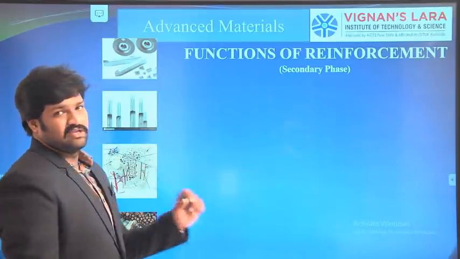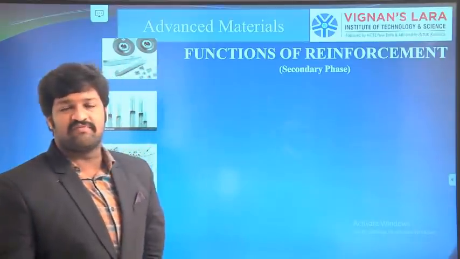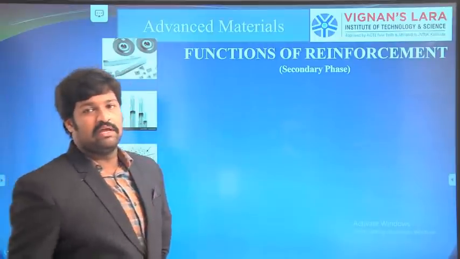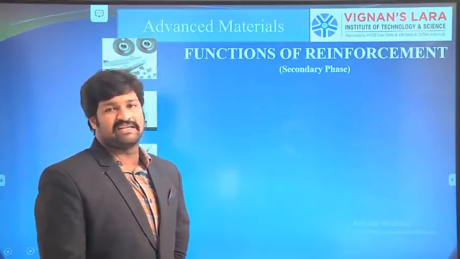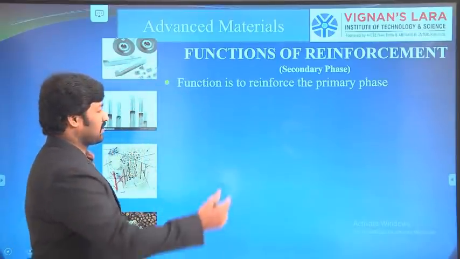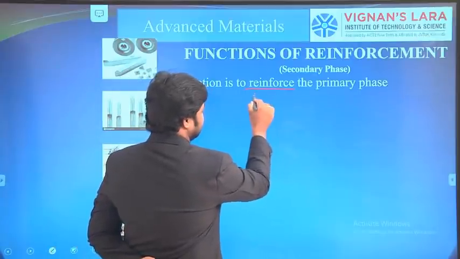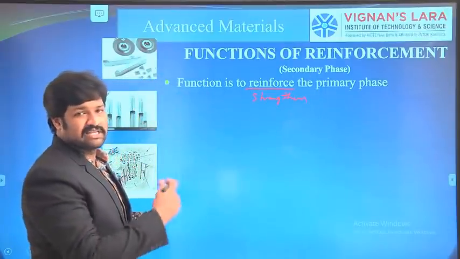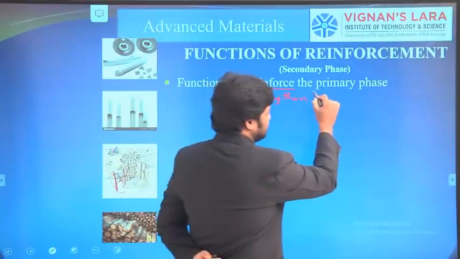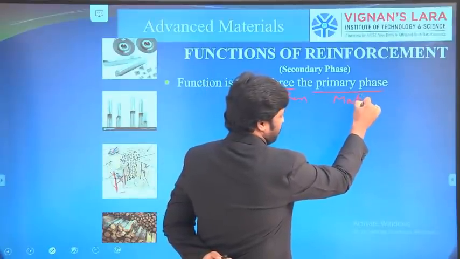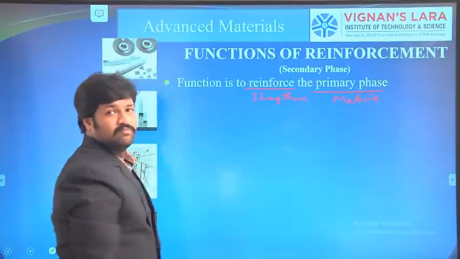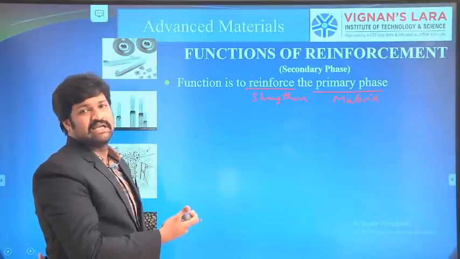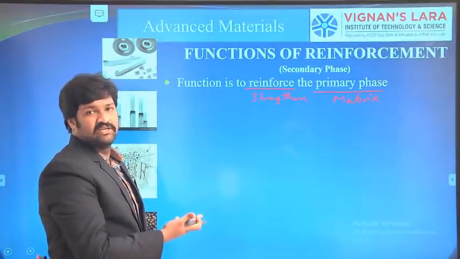So next, the functionalities of the reinforcement. The reinforcement is also called as embedded phase or the secondary phase. The one and only function of our reinforcement is to strengthen the matrix material. The function is to reinforce, and reinforce is none other than strengthen. It is to strengthen the primary phase. This primary phase is called matrix. The function is to strengthen the matrix material.